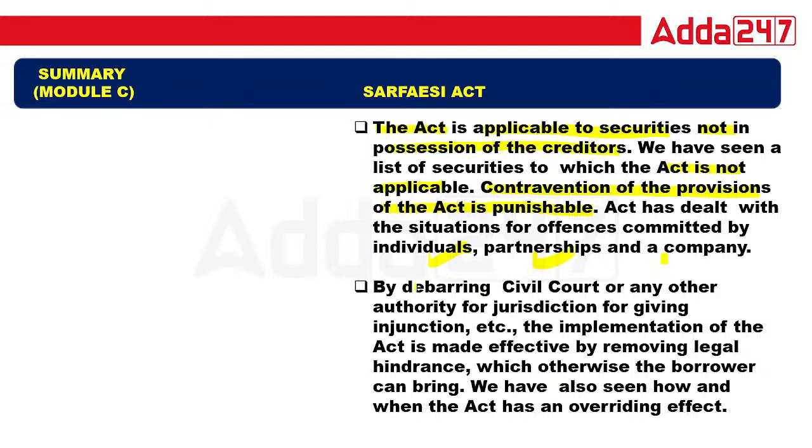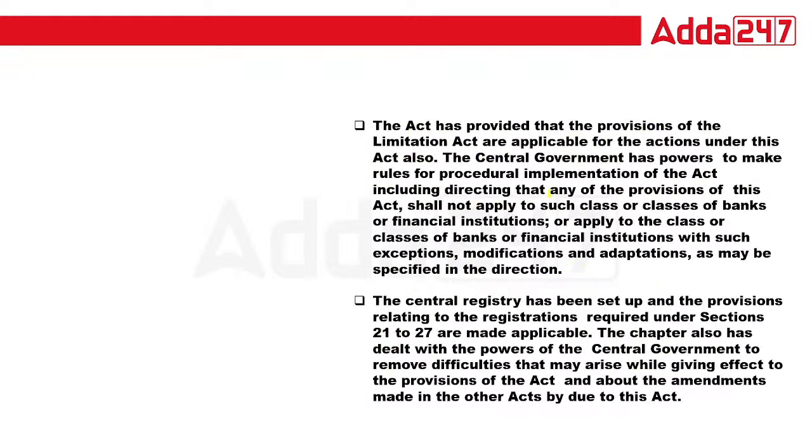Okay. By debarring the civil court, debarring means that the civil court has no authority. So by debarring the civil court or any other authority from jurisdiction for giving an injunction, the implementation of the act is made effective by removing the legal hindrance. Otherwise the borrower can bring it. We also have to see how and when the act has an overriding effect. Okay, next. The act has provided that the provisions of the Limitation Act are applicable.